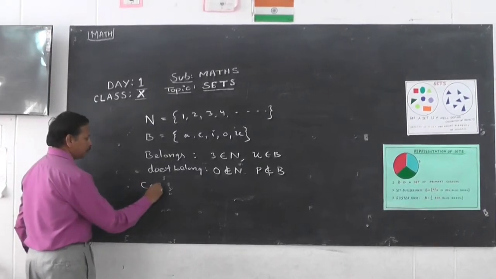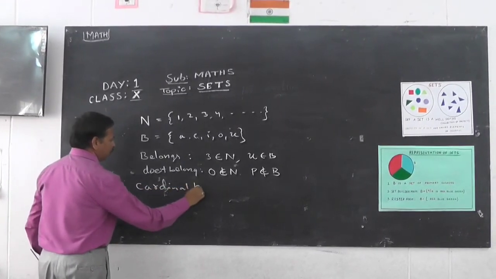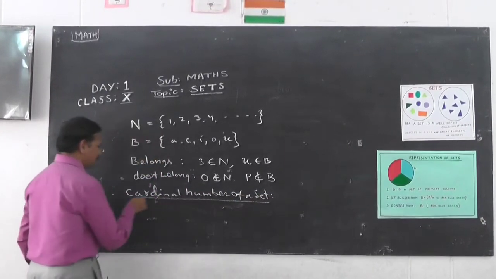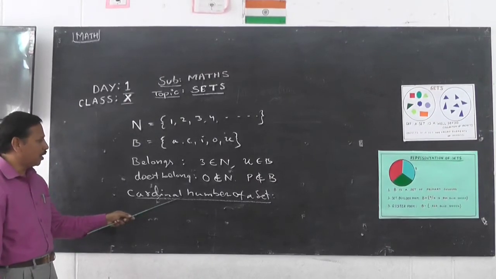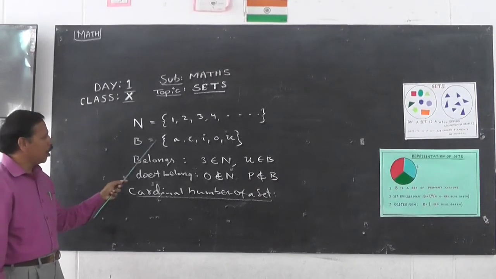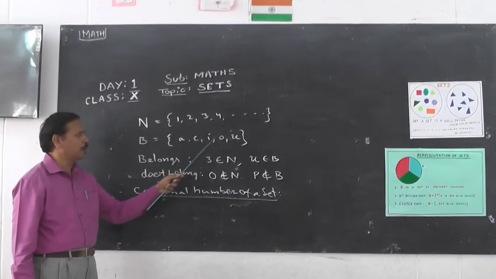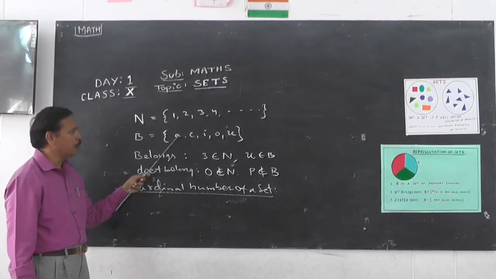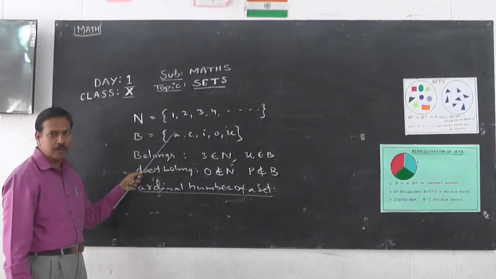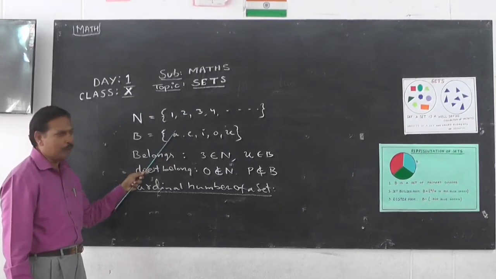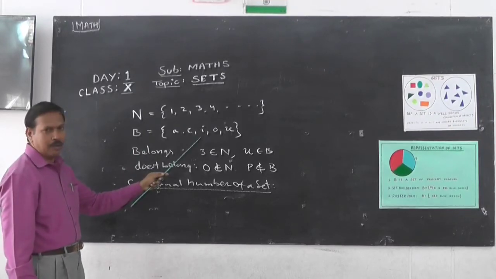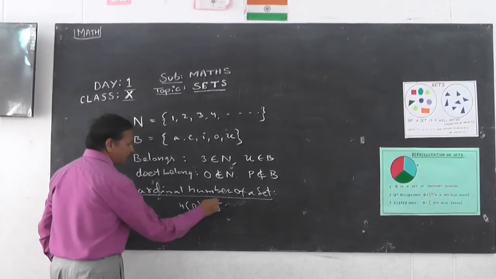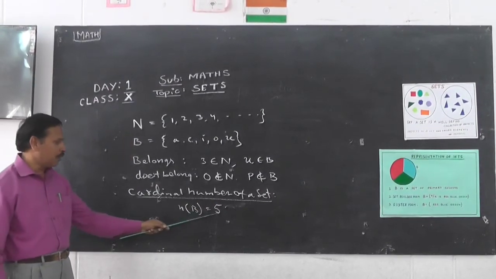Next comes the cardinal number of a set. So what is this cardinal number? Let us take set B. Count the number of elements, how many are there? 1, 2, 3, 4, 5. Therefore, the number of elements a set contains is called the cardinal number. That means how many members are there in that particular set is called the cardinal number. So here in B, there are 5 elements. So it is denoted by n(B) is equal to 5. That means it shows that in set B there are 5 elements.